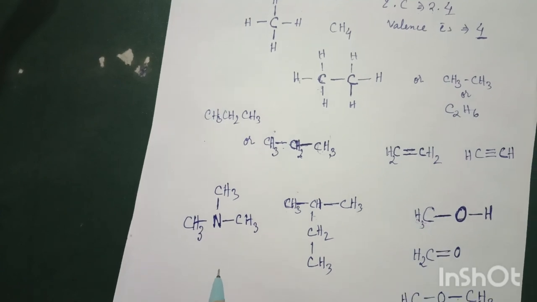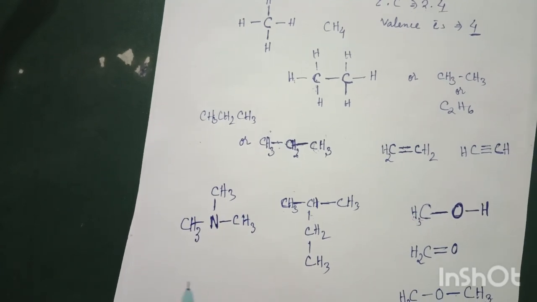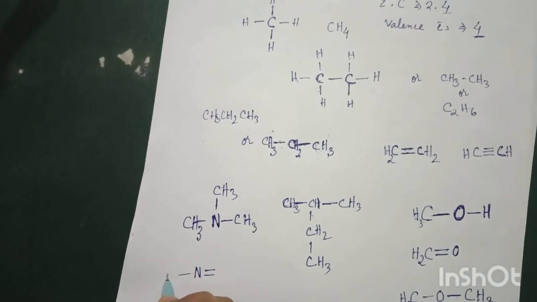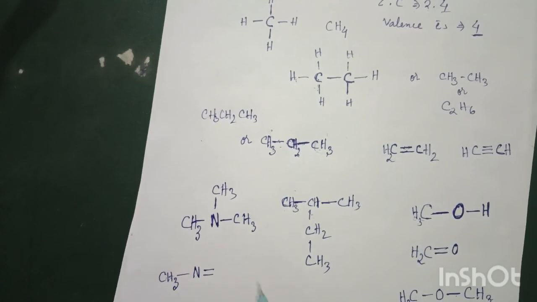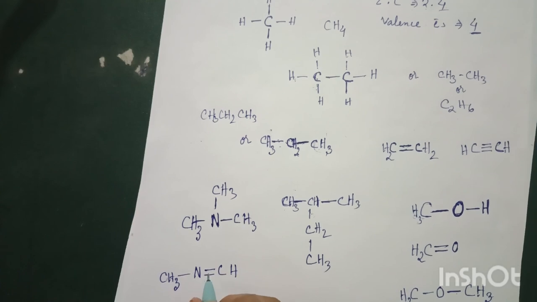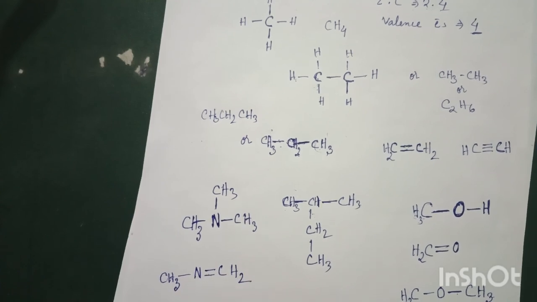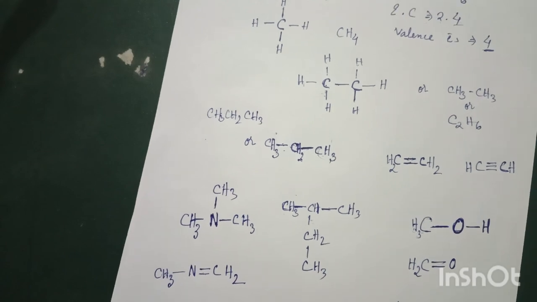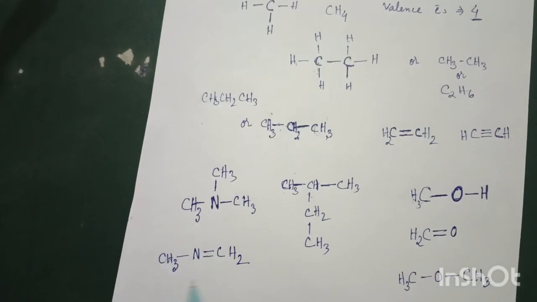In this way you can write more structures, like carbon can also have a triple bond in this form. So we can write CH3, and here another C. Now carbon requires how many bonds? 1, 2, 3, 4. So we can write in this form also. Whether this structure exists or not is another thing, but you have learned balancing here. I think you have learned about the valency. This is how you will learn.